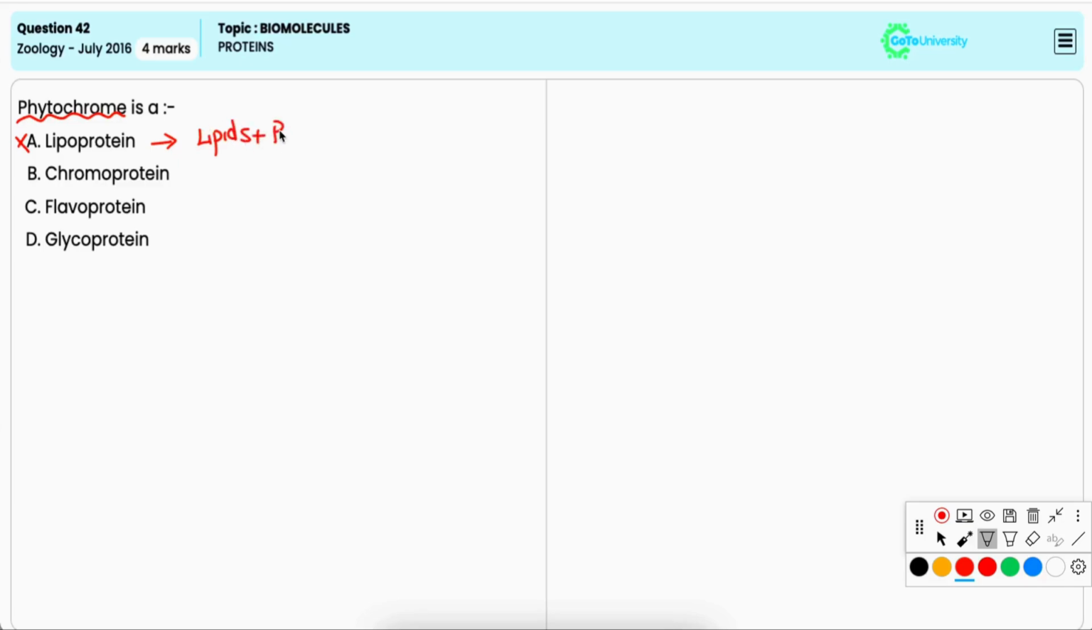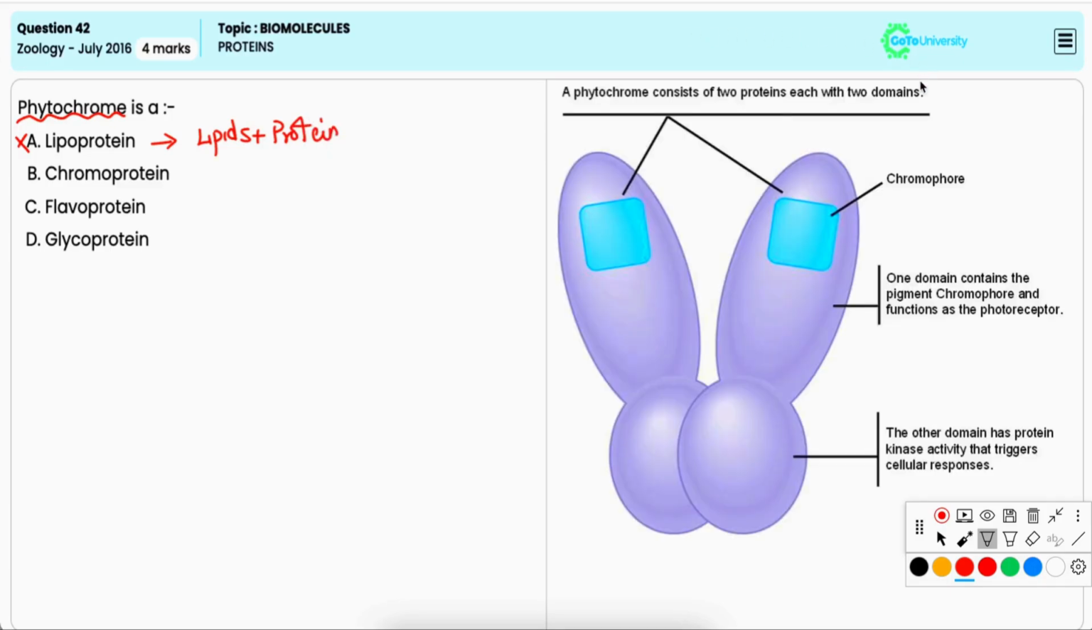Option B, chromoprotein. Phytochrome is a chromoprotein. That is, it is a protein attached to a chromophore, a light absorbing pigment. And the chromophore allows phytochrome to absorb light, making it an important photoreceptor in plants. Hence, it is the correct option.